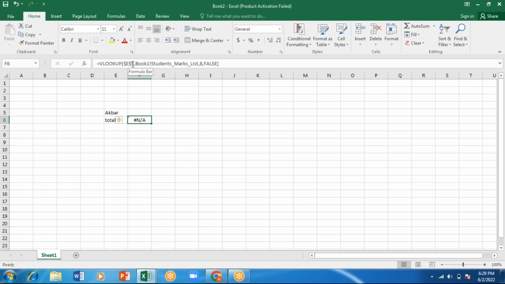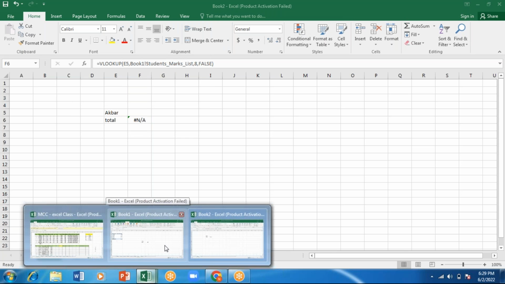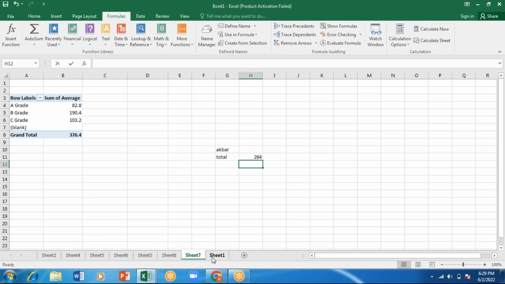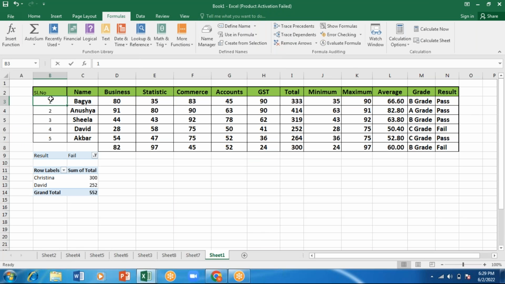Because I made this as a reference, let me remove this bracket symbol. So why is this not working for me? Because the students marks list which I have selected is a range that includes the serial number.